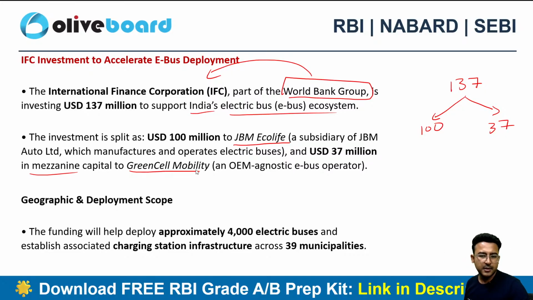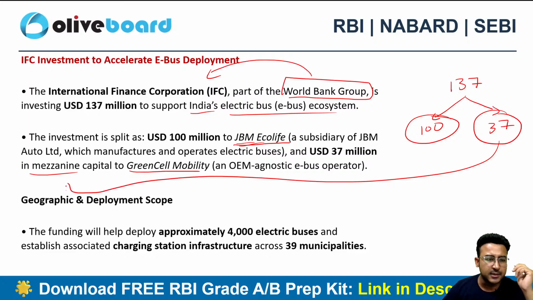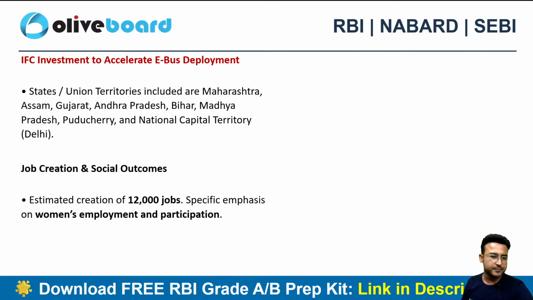Guys, here we can see, out of 137 million, 300 is in the particular enterprise and 37 is infused as mezzanine capital. Now, what do you mean by this mezzanine capital? Any idea? What is this mezzanine capital? Anyone?